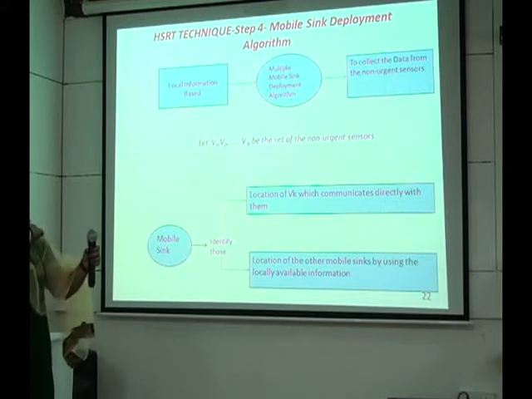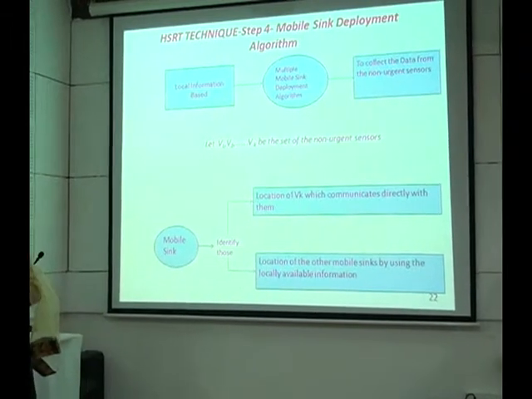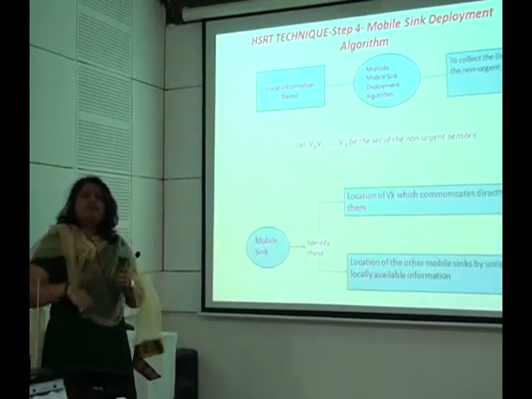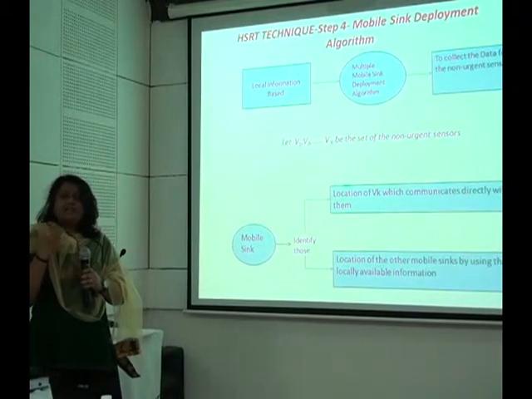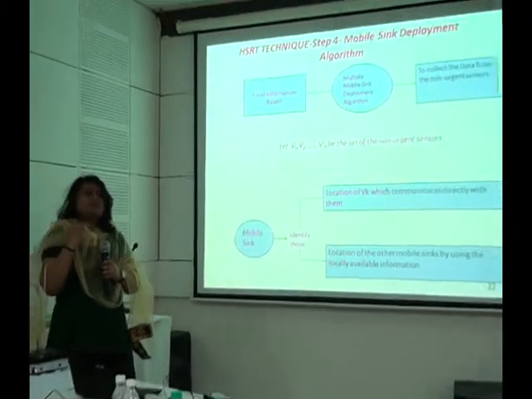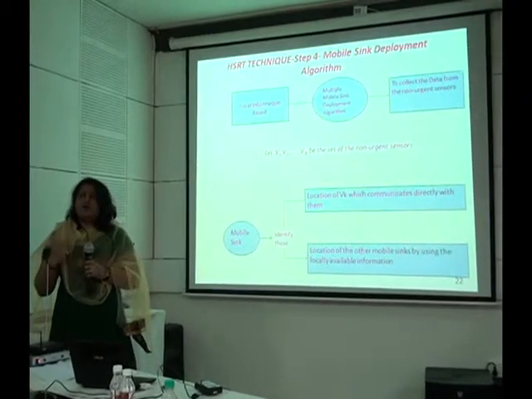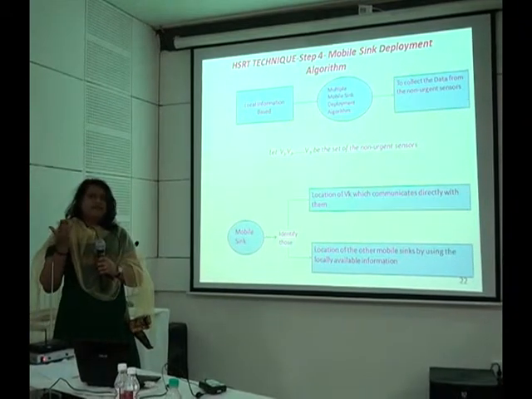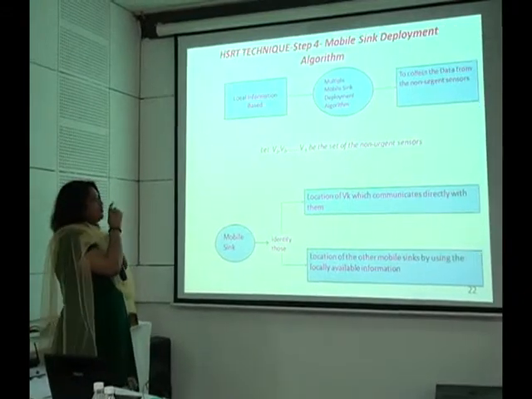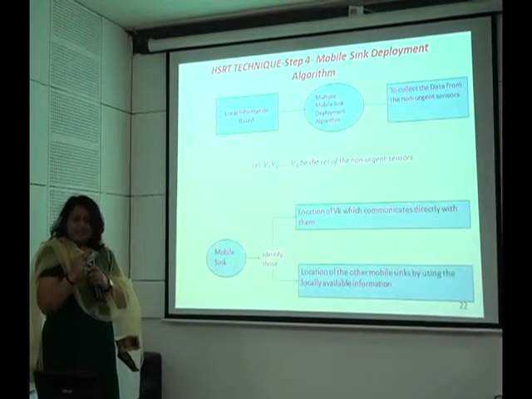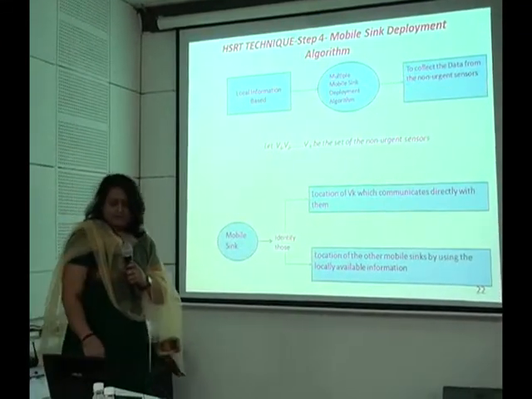After this we have proposed a local information based mobile sink deployment algorithm, which we have developed in order to collect the data from the non-urgent sensors. Now the mobile sink will periodically collect the data from the sensors. Except for the neighboring sensors, the mobile sink does not have any information of the other sensors in the network, though it may know how many routes are passing through it. Now the mobile sink will first of all identify the location of those non-urgent sensors which are communicating directly with it, and the location of the other mobile sinks by using the locally available information.